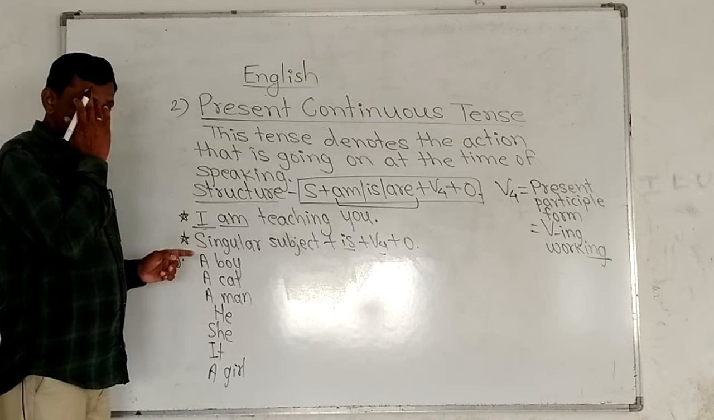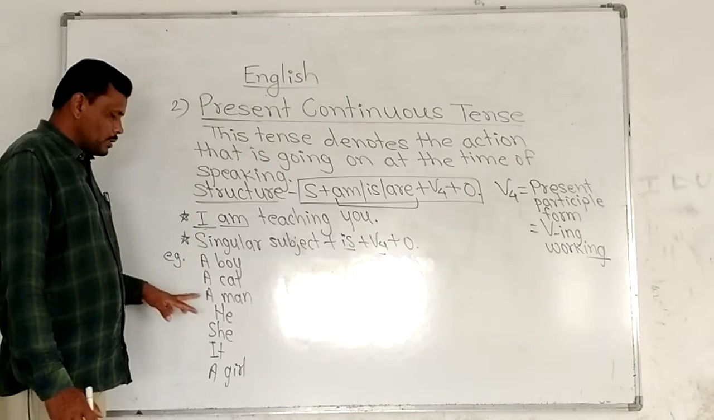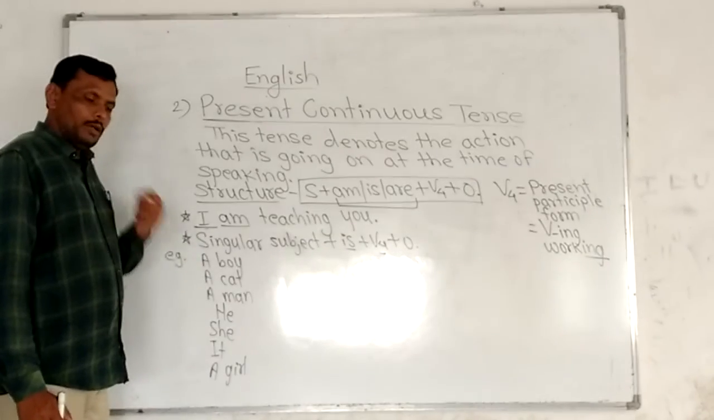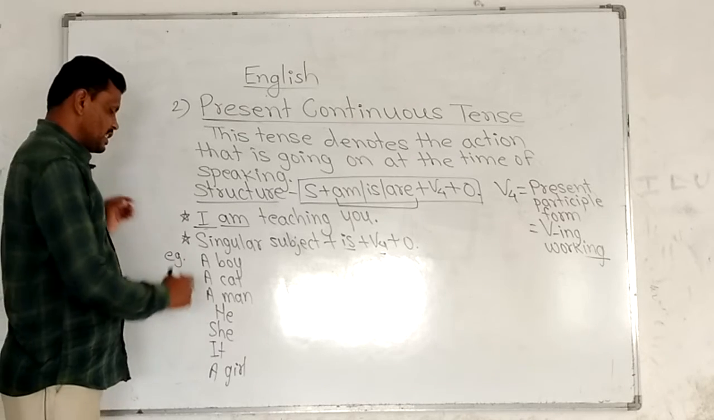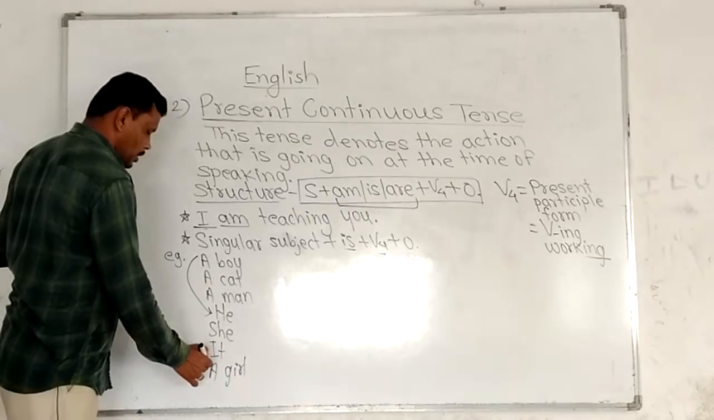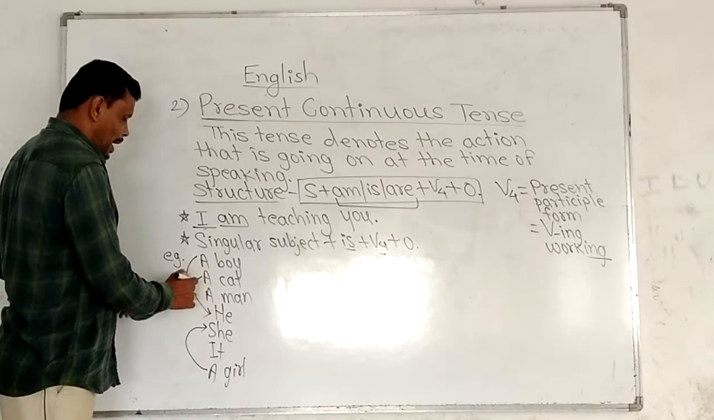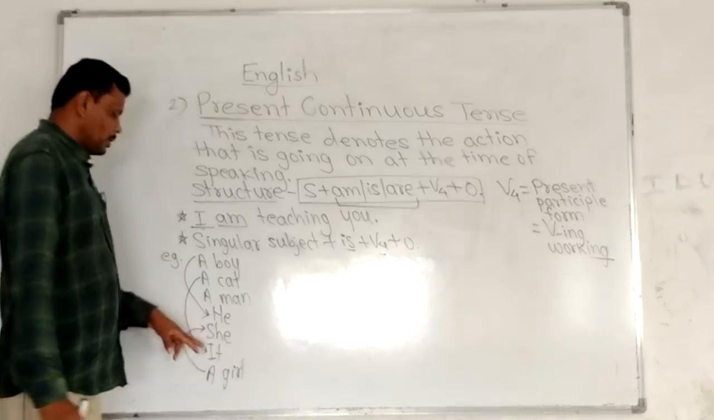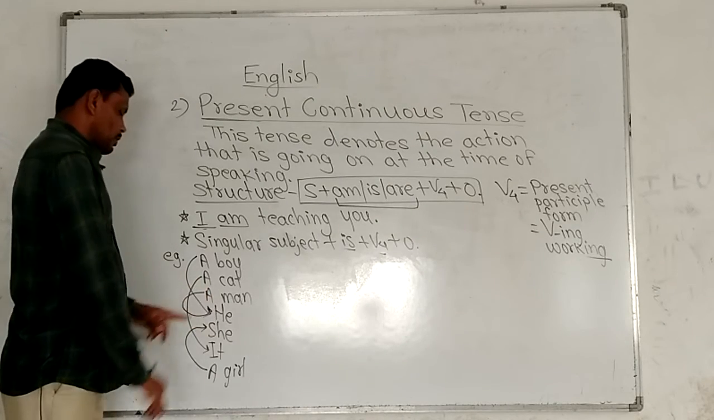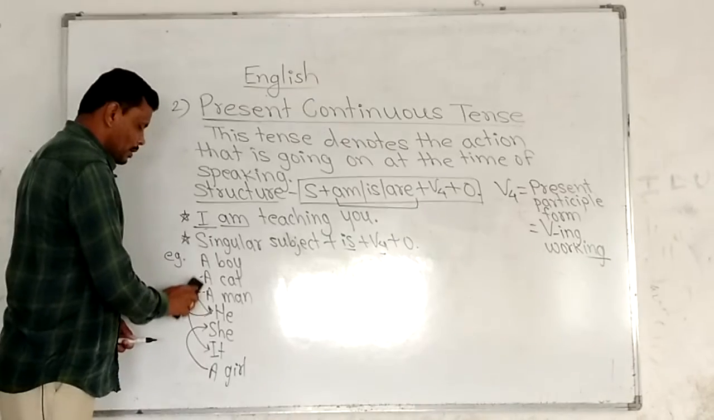A boy is only one boy. A cat, we are speaking about only one cat. A man, this is also a singular subject, we are speaking about only one man. Then he, instead of boy we can use pronoun he. Instead of a girl we can use pronoun she. Instead of cat we can use pronoun it. Instead of a man we can use pronoun he, right. Here singular subjects are written.